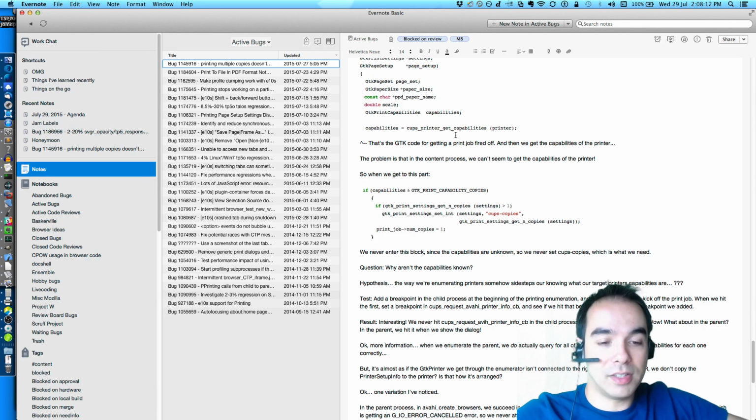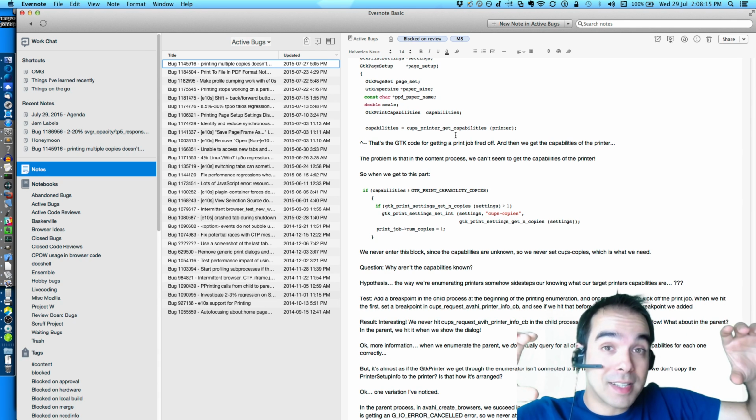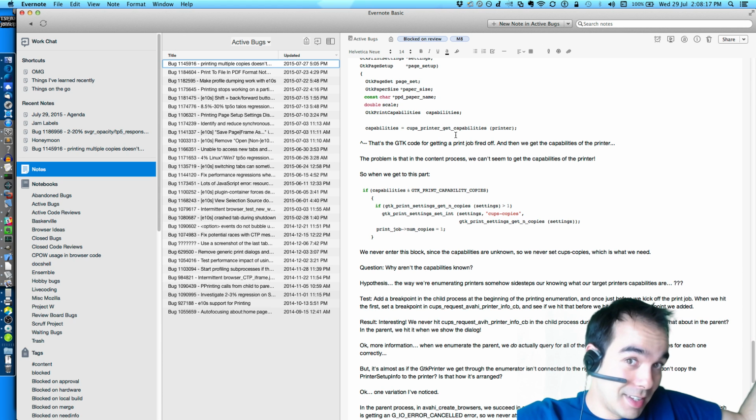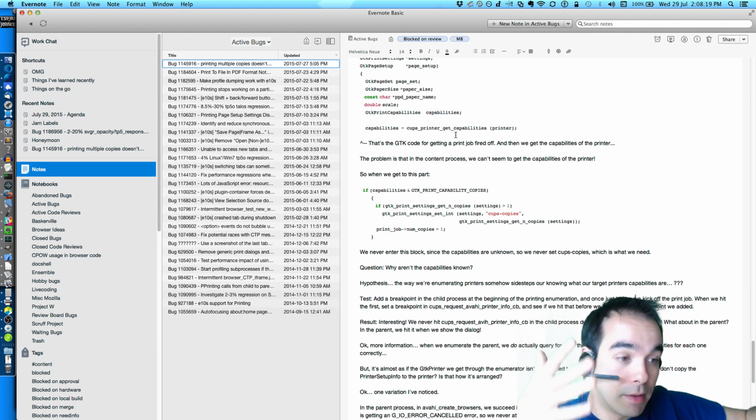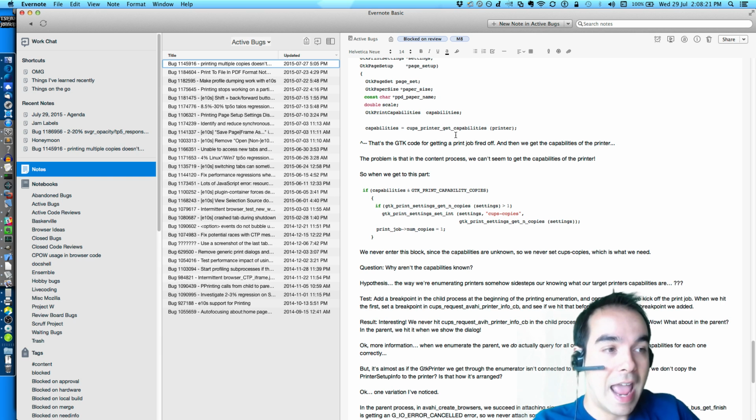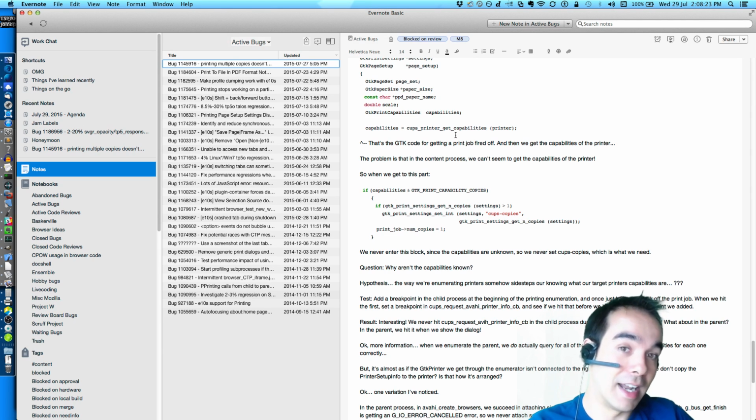Firefox talks to GTK, talks to CUPS. And Firefox seemed to be doing everything right. We were actually telling GTK, print 5 copies of this. And GTK was just saying no. And I did not know why.